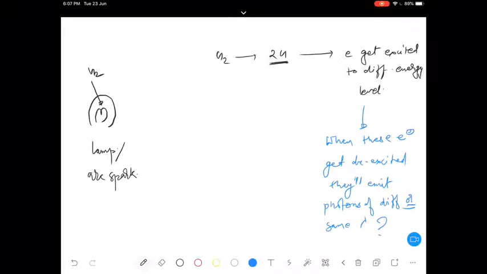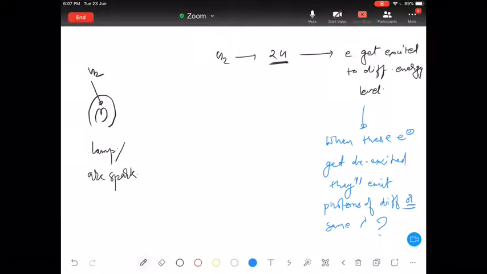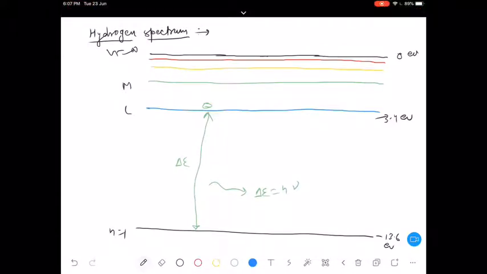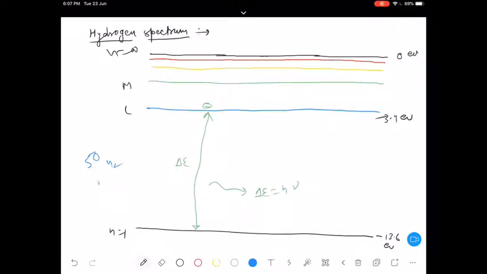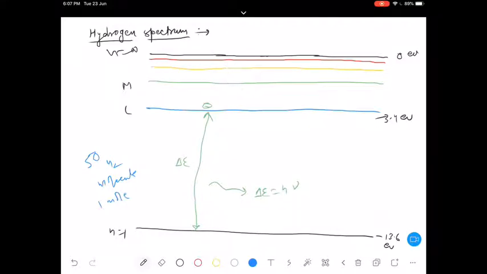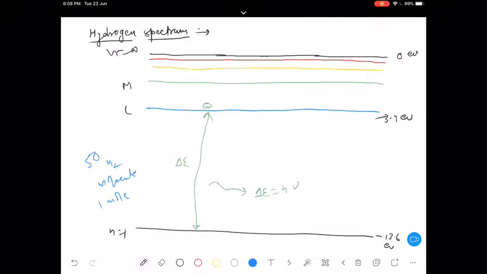Up to here, any confusion, any doubt? Is it clear? Okay then. So now, if I say that I started with 50 hydrogen molecules, or 1 mole of hydrogen molecules, or n number of hydrogen molecules, that will give you 2n hydrogen atoms.